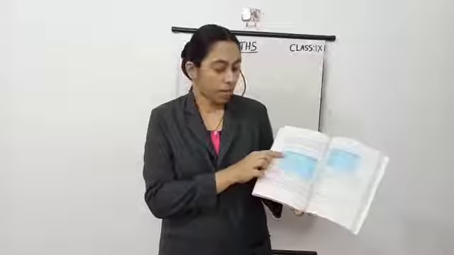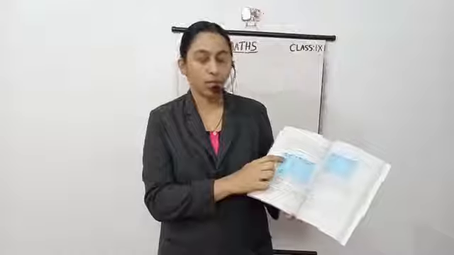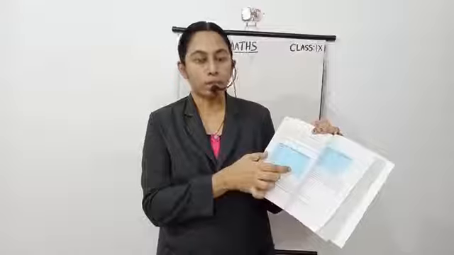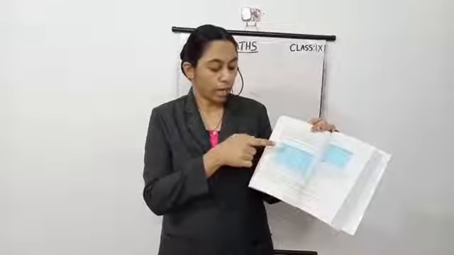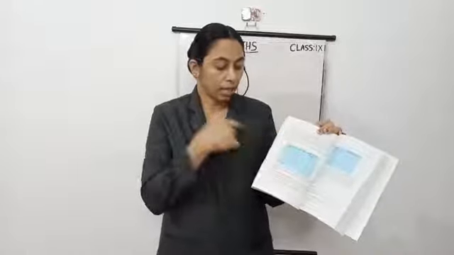Now turn to page 242. In this box, class intervals are given. These 20 to 29, 30 to 39, 40 to 49 are known as class intervals. This table is known as a grouped frequency table because classes are given, from 20 to 29, 30 to 39, 40 to 49, like that.